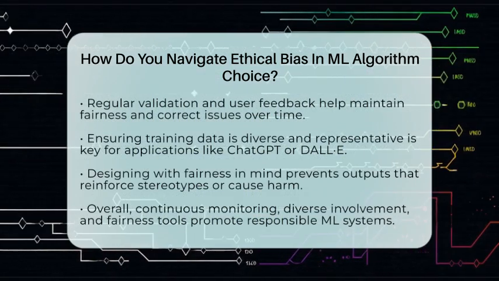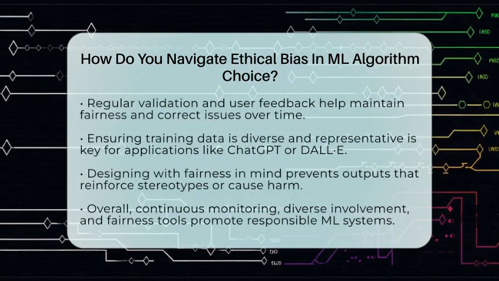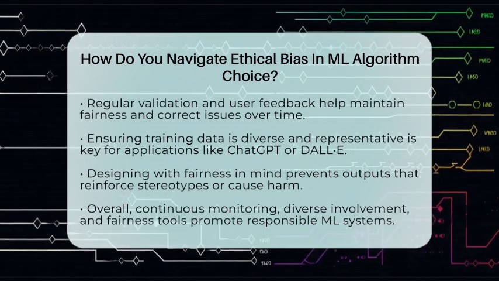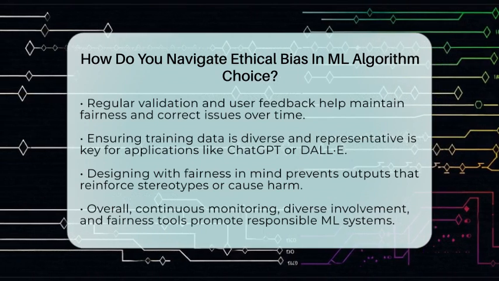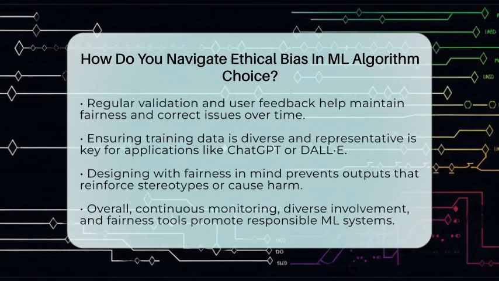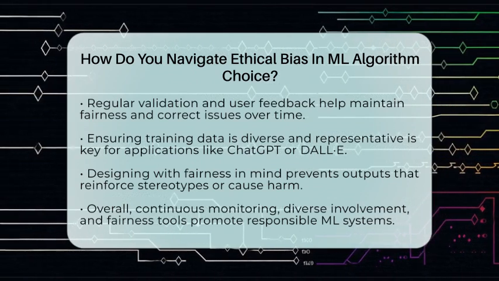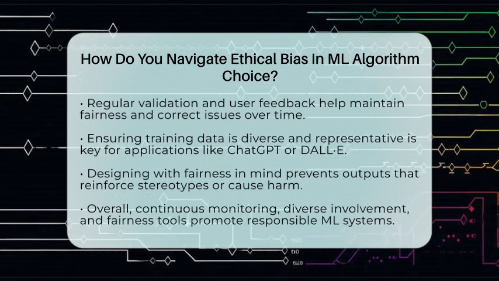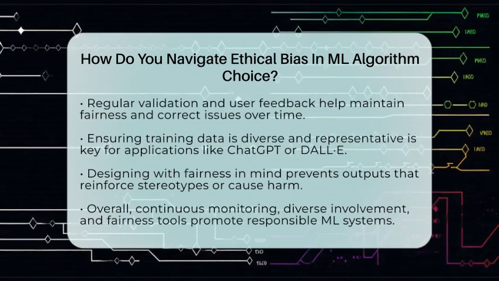In applications like ChatGPT, DALL-E, or Midjourney, fairness involves ensuring training data is diverse and representative. This prevents outputs that reinforce stereotypes or cause harm. For workplace tools that use machine learning, designing with fairness in mind helps avoid perpetuating bias in everyday tasks.